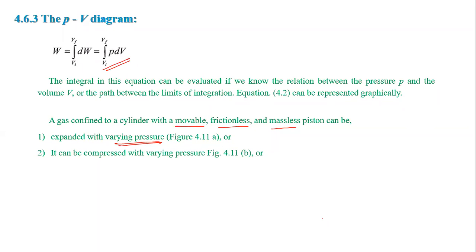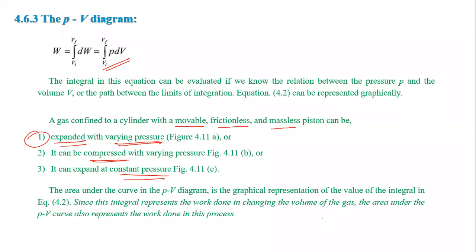After that, it can be compressed. Now we are compressing it with varying pressure. Obviously, when we compress the gas, pressure changes. It can also expand at constant pressure. So three cases here. First one, expanded with changing pressure. Again, compressed with changing pressure. Again, expanding with constant pressure. And all three cases we have to show by a diagram.